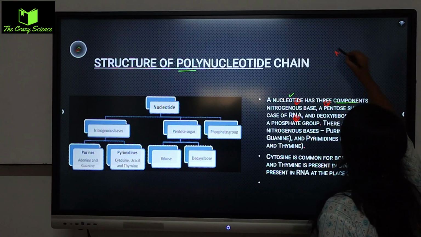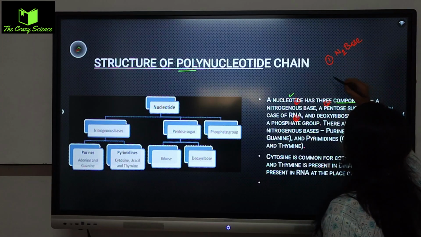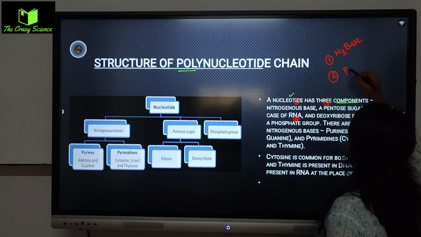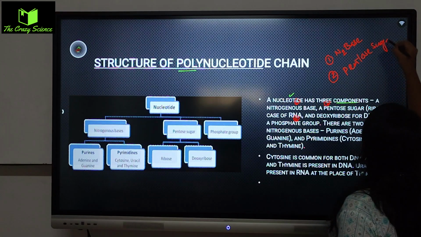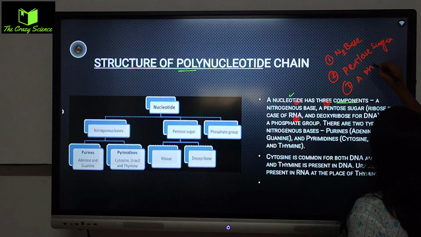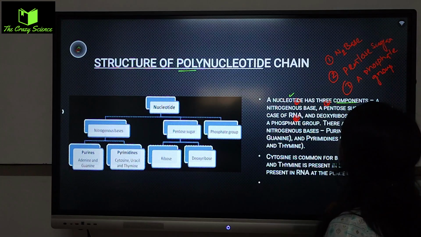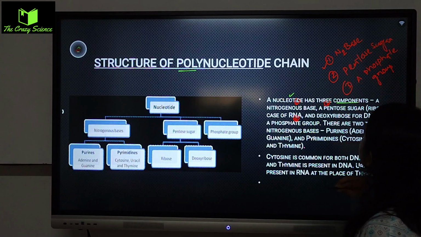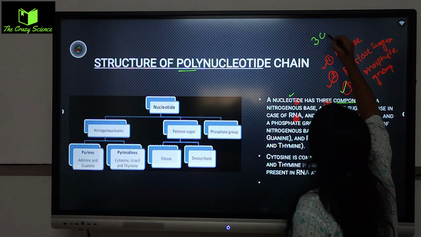One is a nitrogenous base, which is also called the N2 base. Second, it is called the pentose sugar. Third, it is called the phosphate group. Okay, so these are the three parts. One is an N2 base, second is a pentose sugar, third is a phosphate group. Okay, so these are the three components of the nucleotide.